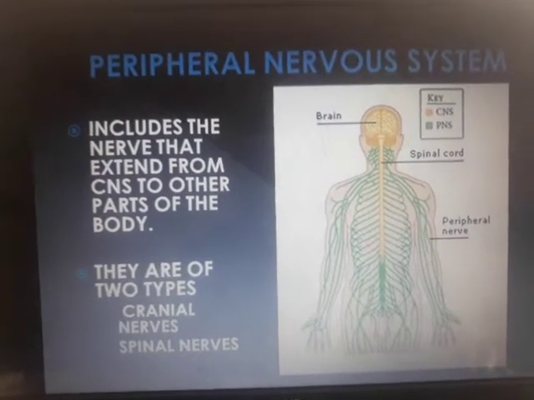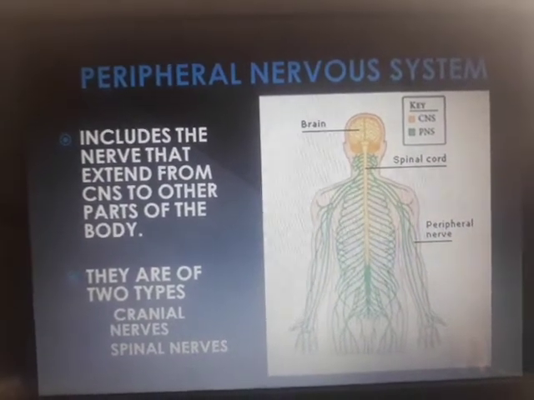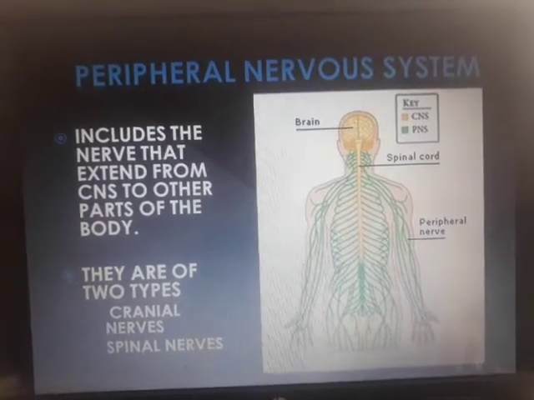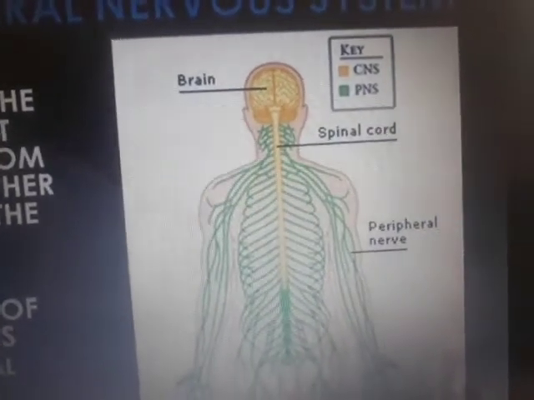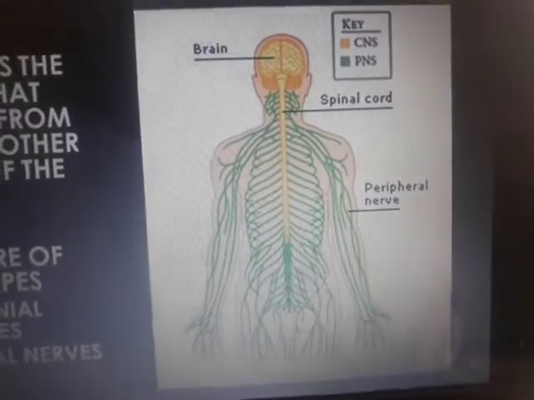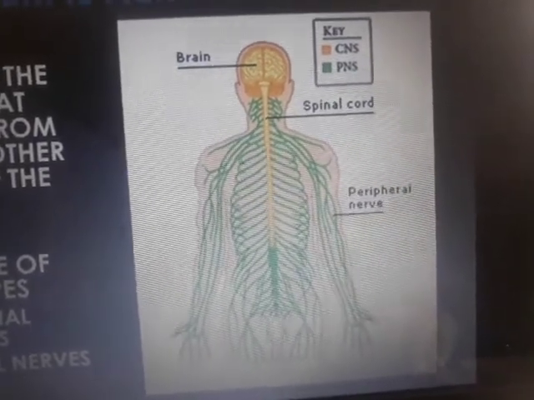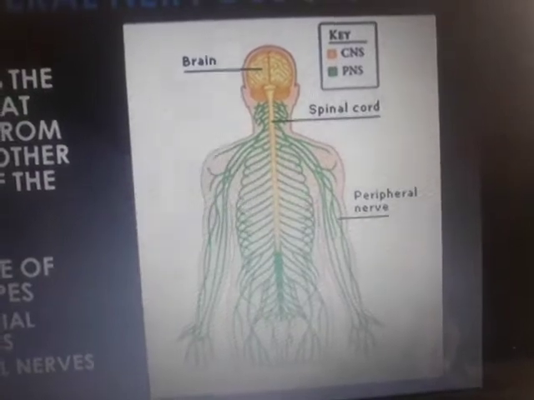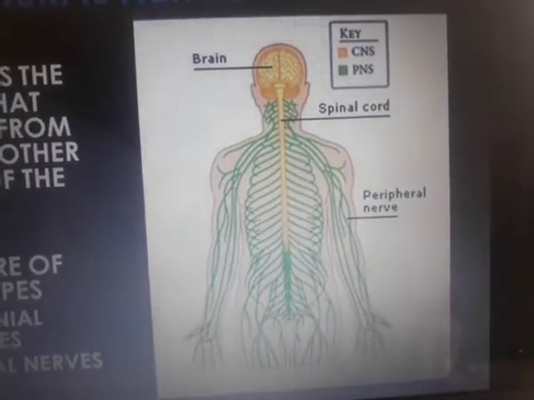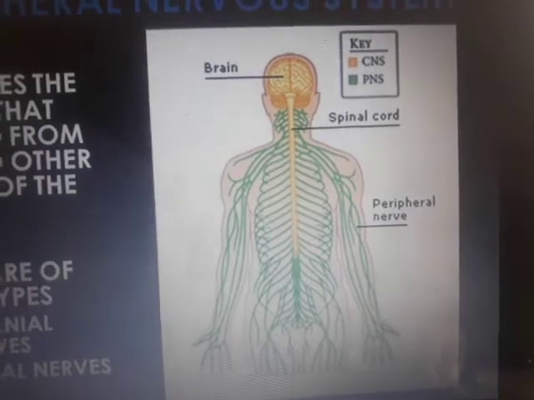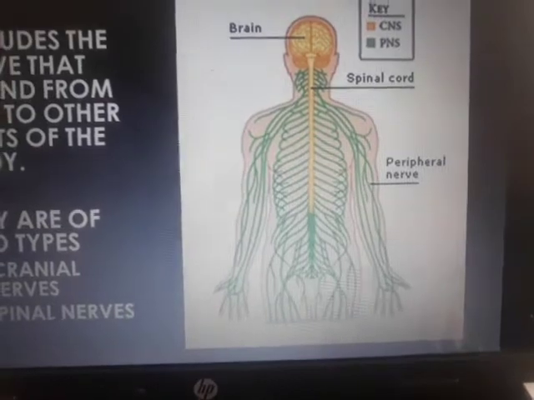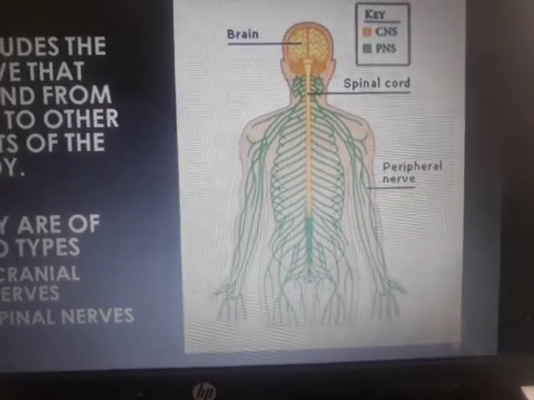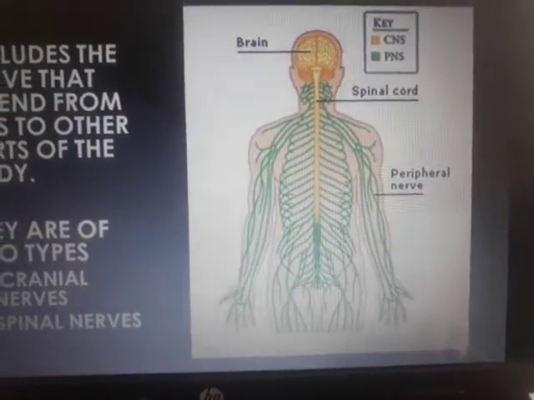CNS is quite lengthy, children. In the textbook the sequence is CNS, but I have chosen PNS for today. So we will see the peripheral nervous system today. Now you can see in the picture here, PNS is denoted by green color, CNS is denoted by yellow color. CNS is the central nervous system, which consists of the brain and the spinal cord. Whereas peripheral are the neurons mainly present in the hands and the legs, the limbs, the hind limbs and the forelimbs.